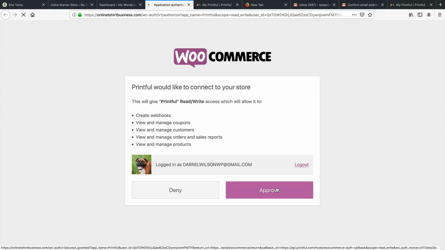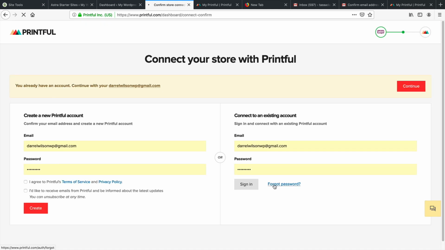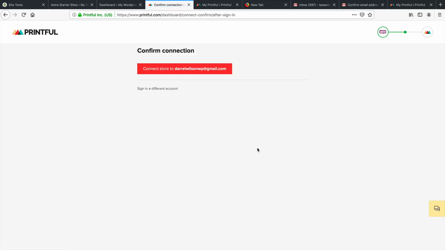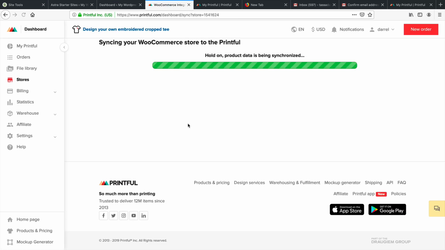I think we need to enter in our credentials as well. So here, click on approve. And right here, connect to an existing account. So all you need to do right now is simply click on sign in, just like that. And right here, confirm connection, connect the store to the account that we made with Printful. And right now it's syncing our WooCommerce store. All right, so that's it.